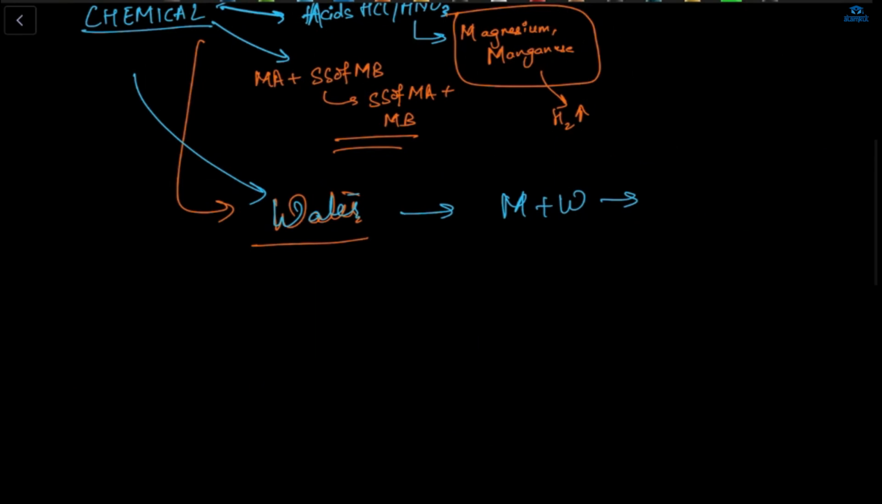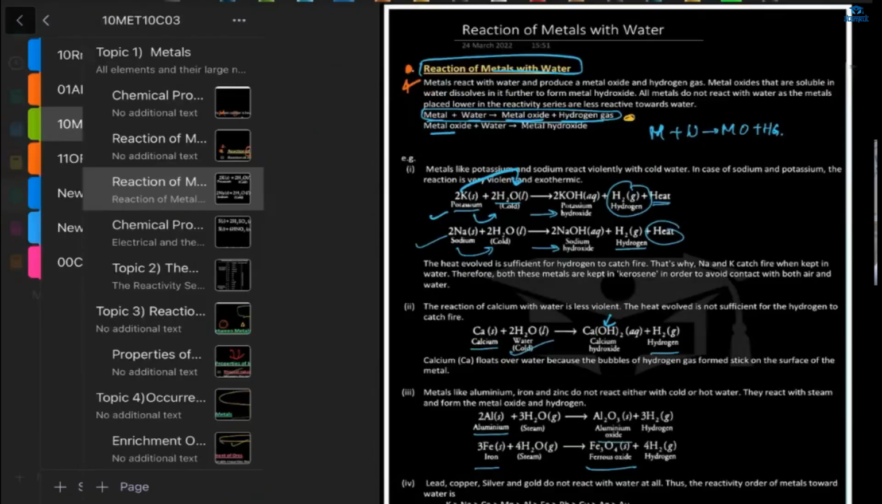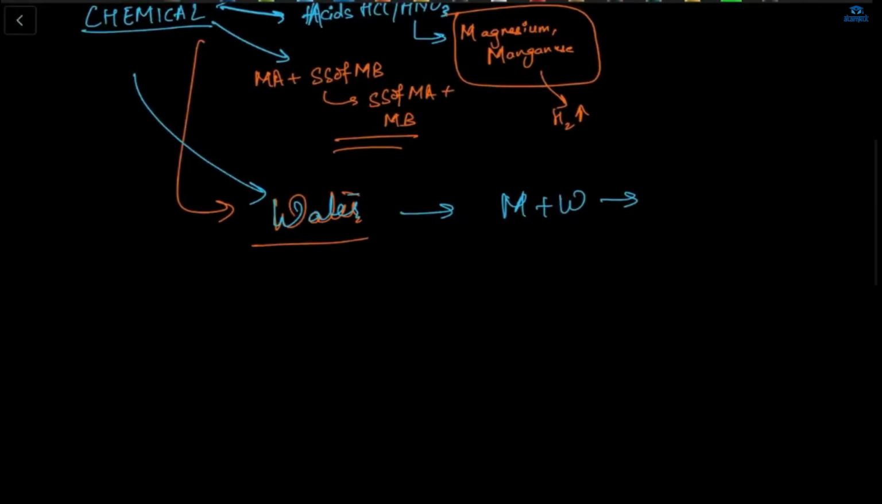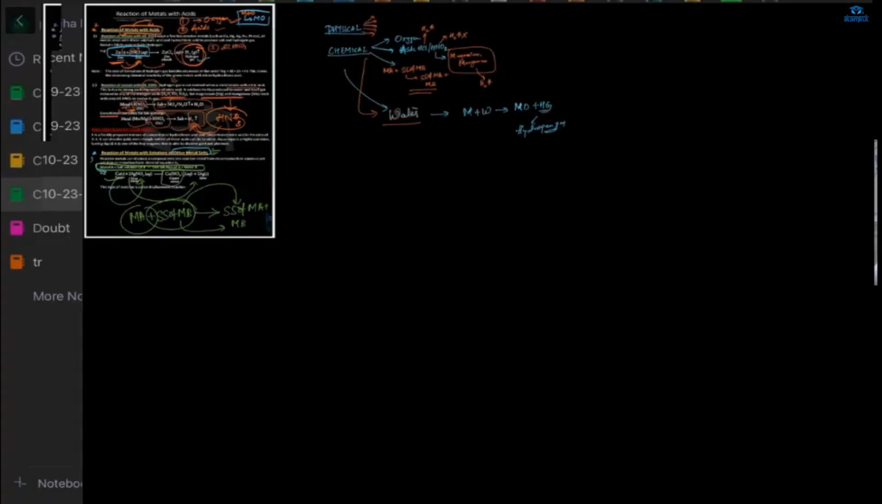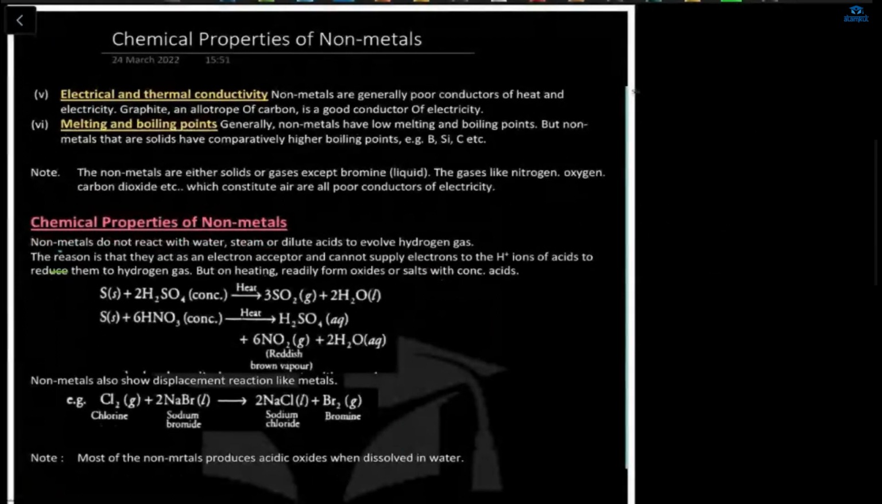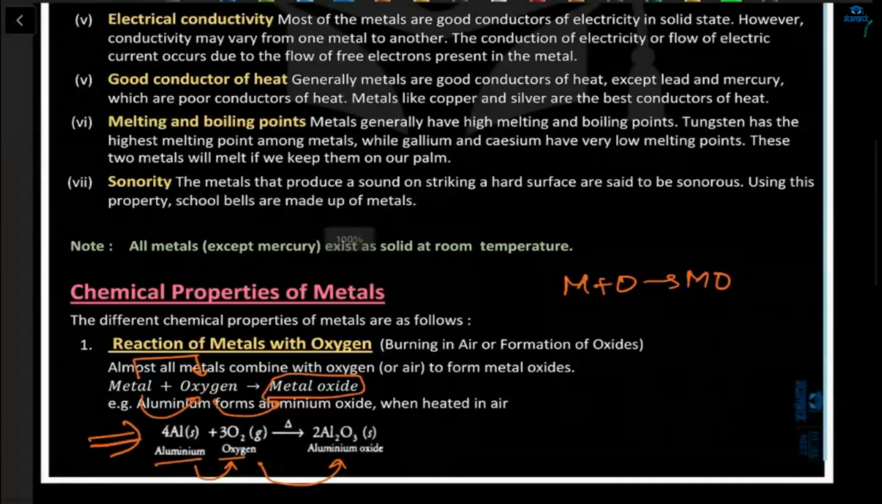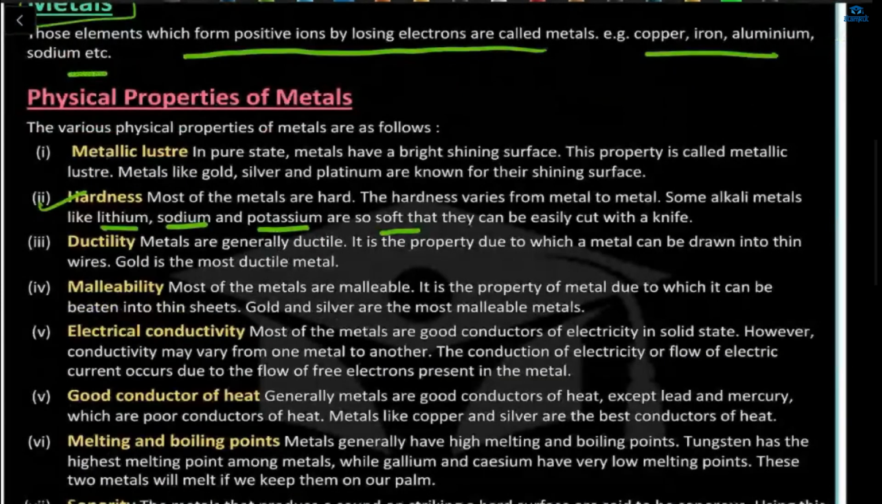Ma'am, metal oxide plus... Metal oxide plus hydrogen gas. Okay? So metal oxide plus H2, I'm writing, which is hydrogen gas. Okay. And these are the chemical properties of non-metals. But this we will not discuss right now. First, we will again go through the notes, which is the physical properties: metallic luster, hardness.